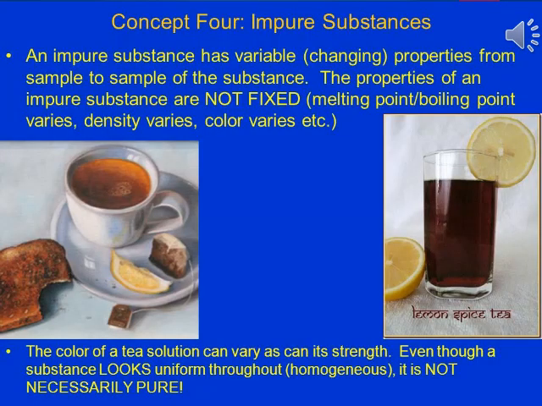Now let's take up impure substances. An impure substance has variable or changing properties from sample to sample of the substance. The properties of an impure substance are not fixed. That is, melting point and boiling point vary. Density also varies and the color also varies.